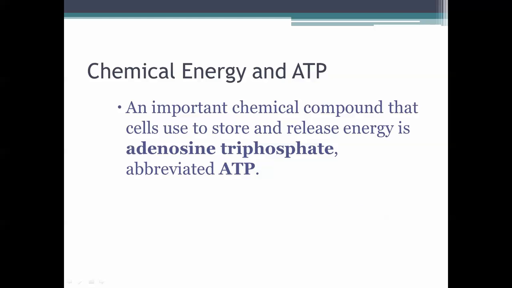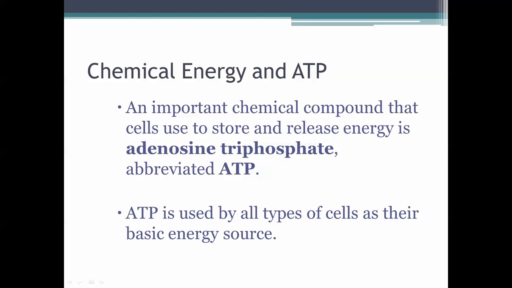And then the important chemical compound that the cells use to store and release energy is known as adenosine triphosphate, or simply abbreviated as ATP. So hopefully we've at least heard of this before, but if not, you're going to hear plenty about it. And ATP is used by all types of cells, so plants, humans, bacteria, basically anything, as their basic energy source. So all energy inside the cell is coming from ATP.